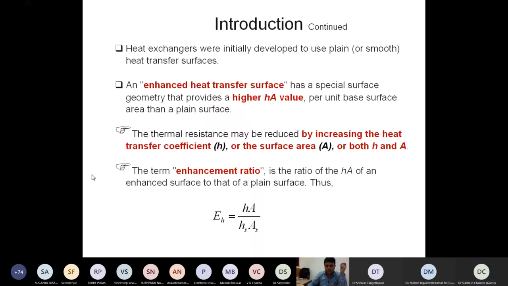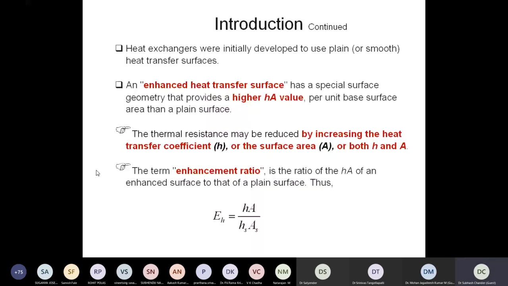So basically, heat exchangers most often work in a low temperature range, and the predominant mode of heat transfer is convective heat transfer, right? There can be radiation falling on the surface from a certain hot region, but whenever we talk about heat transfer to the fluid or between two fluids, convection is the dominant mode.